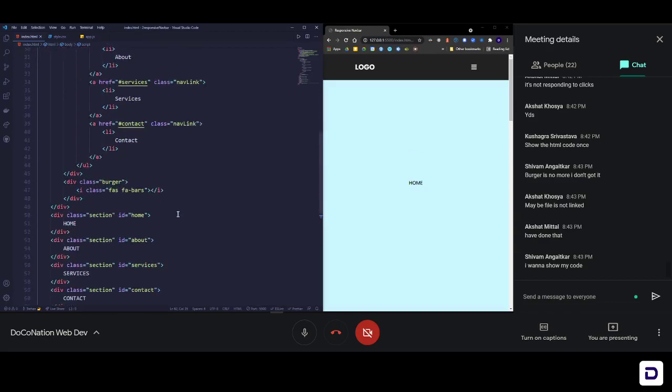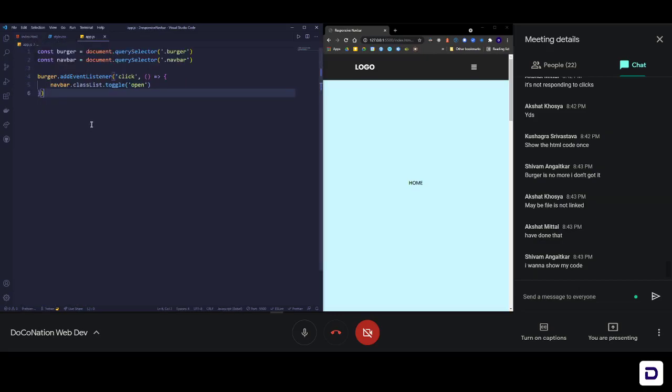Okay, so Akshat and Shivam are facing some problem. Okay, we'll deal with it. What about others? Let's see if others got it or not. I'm going to show the JavaScript code again. It's just a 6-line code. Check it out.